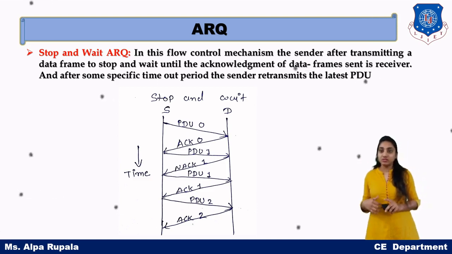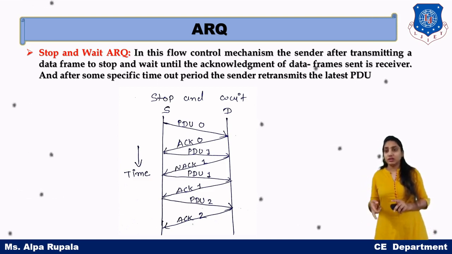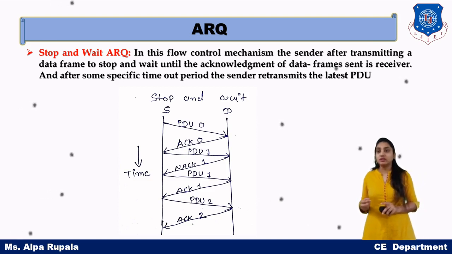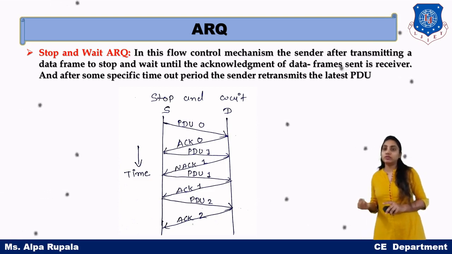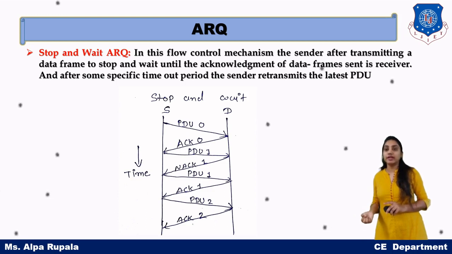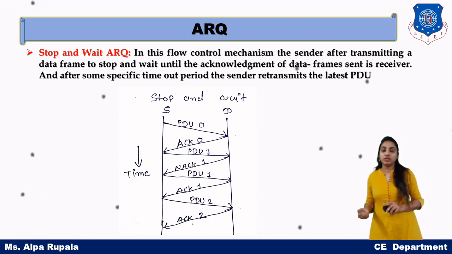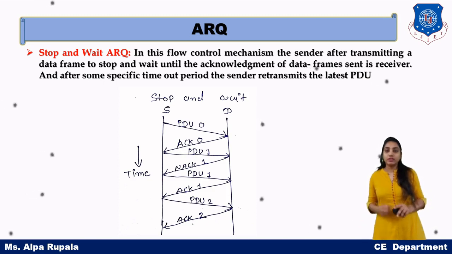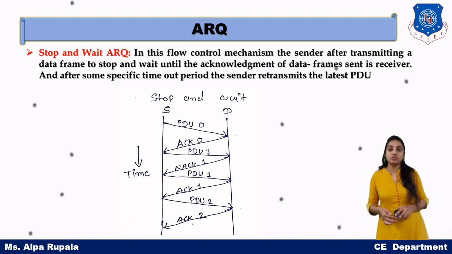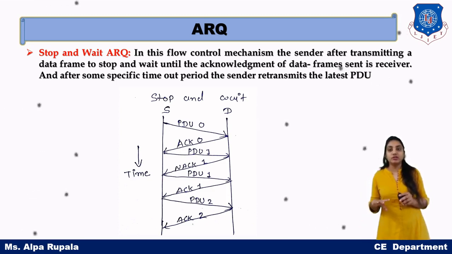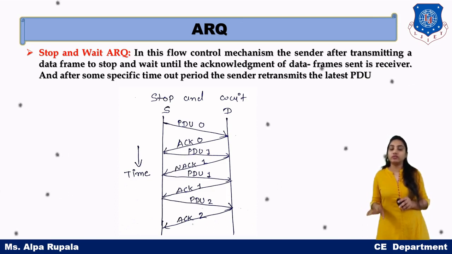Okay, likewise, in the example we can see that for PDU 1, if the destination sends the negative acknowledgement, then the sender will send PDU 1 again. Okay, and third one, suppose the acknowledgement is lost. At that time, the sender will wait for some amount of time, and after that it will resend the data of the same PDU again, if the time elapses.